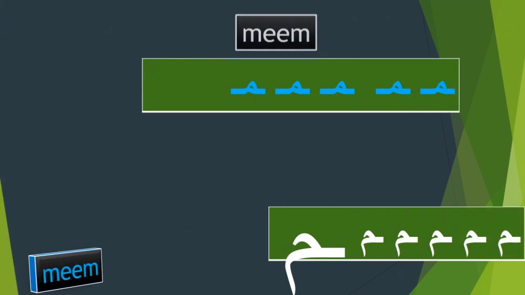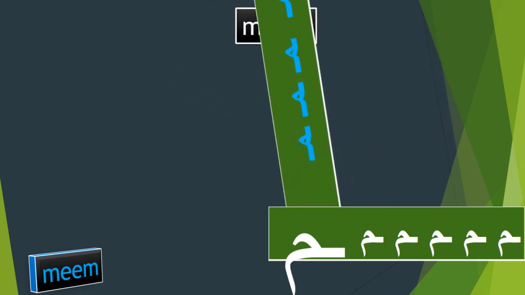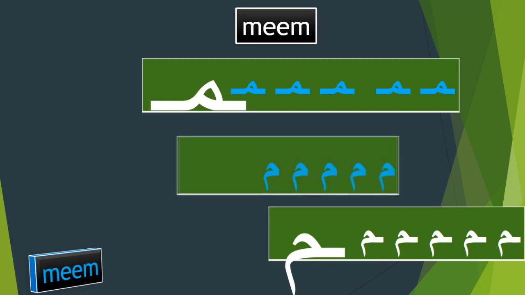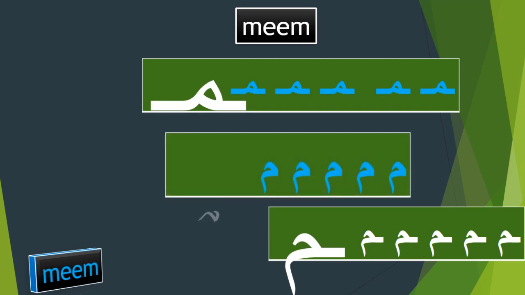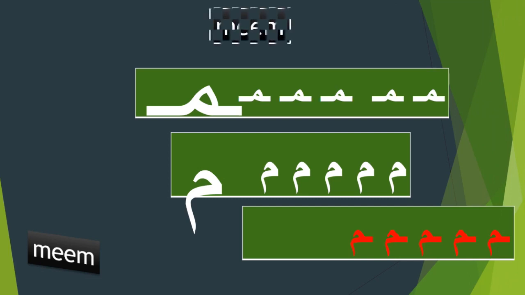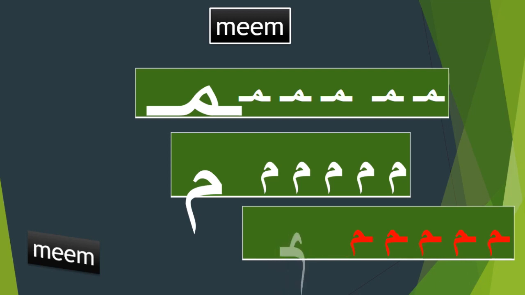Meem. The letter meem corresponds to the English letter M, as in moon. It is a joined letter with two forms. The short form rests on the writing line, while the full form begins on the line and then descends underneath it. When the final meem is joined to another letter, it is usually written as a circle counterclockwise. After completing the circle, you add the tail.